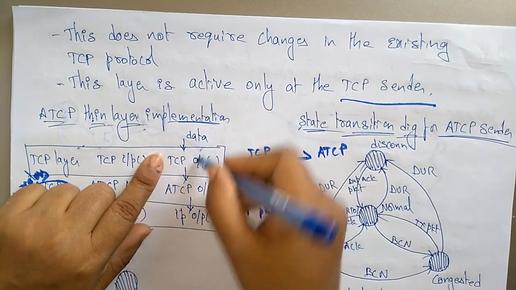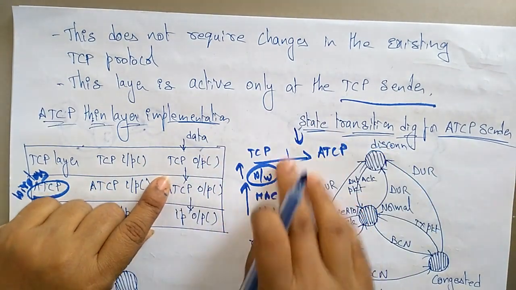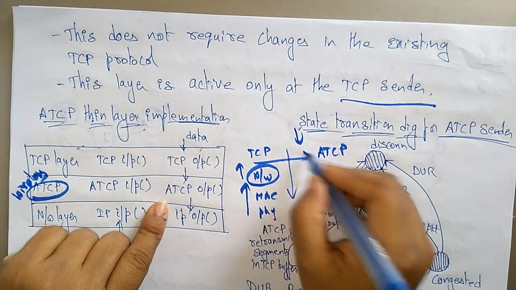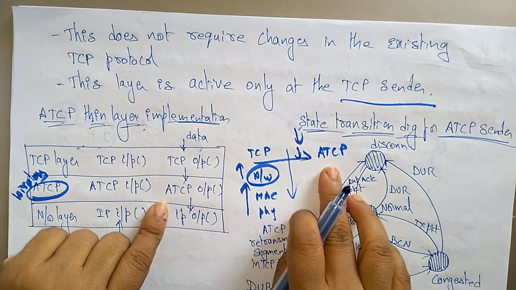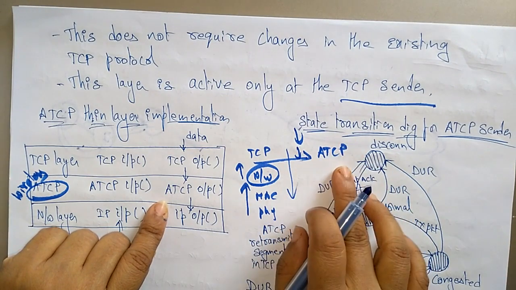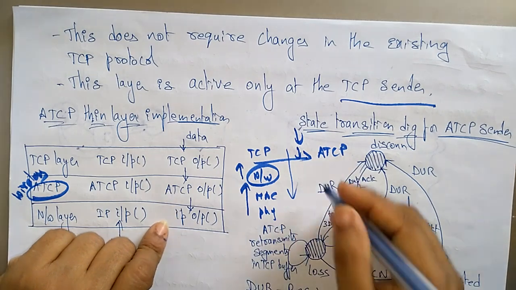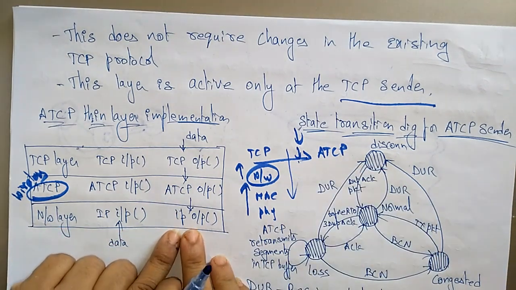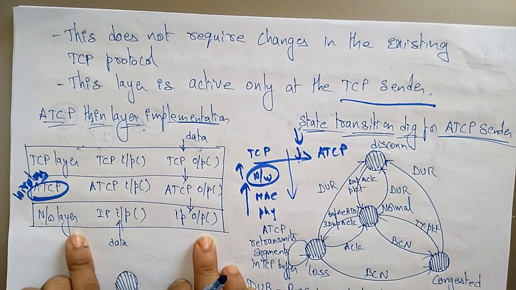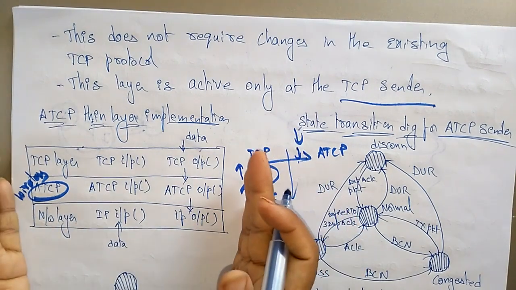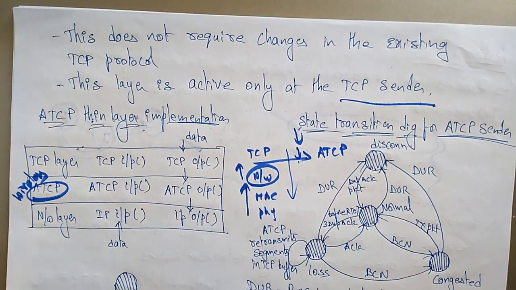So the data will be sent to the TCP, and the TCP will send the data to the thin layer, that is the ATCP output, which is a wireless protocol, and again that will be sent to the input, that is the network layer. So this is how the ATCP thin layer implementation will be established. So the ad hoc TCP will act as a thin layer in between the TCP and the network layer.